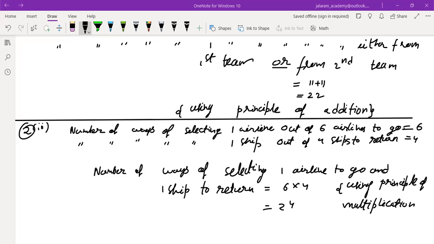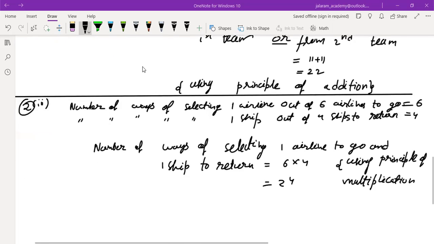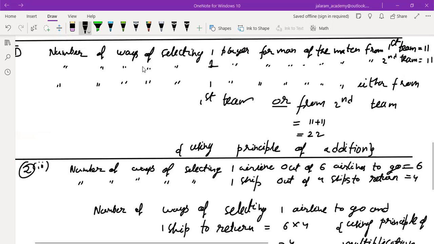Initially, if you solve these questions, though these are very easy, by writing the statement, you will be able to understand them easily. And you will be able to solve the longer questions in the next exercises, which will use permutations. First, we have to understand the fundamental principle of addition and the fundamental principle of multiplication. Then only we will be able to solve the questions of permutations.